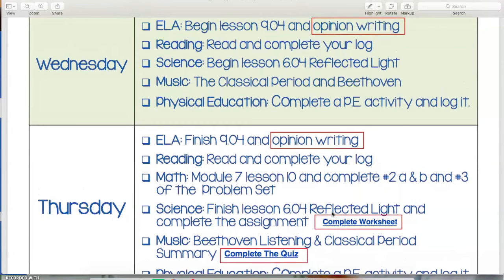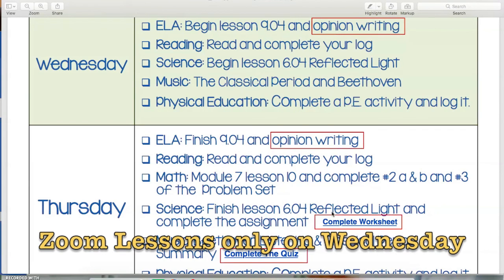Your final 2 activities are your reading log and your PE log. So read for 30 minutes, be active for 30 minutes, complete your logs, and that's it for Wednesday and Thursday. Sorry this was a little longer of a video, but we wanted to go through all of the material since they connected together so well.